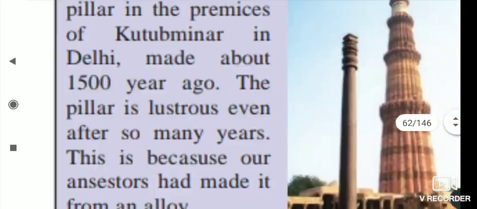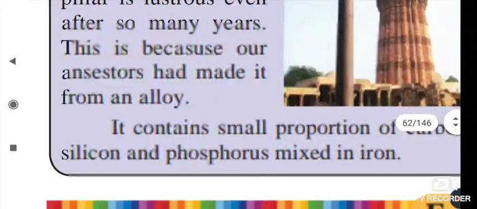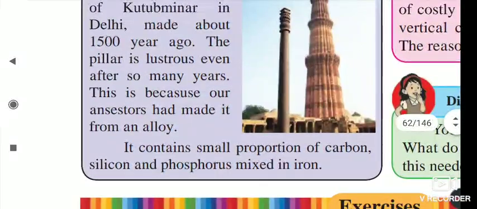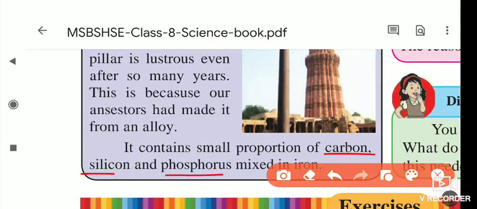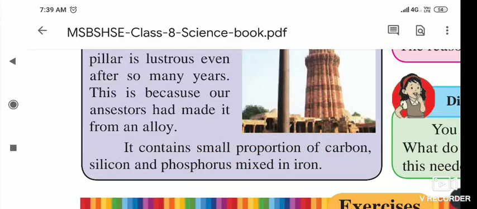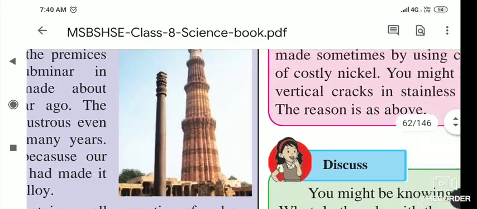It is not rusting because our ancestors also knew how to make an alloy. It contains a small portion of carbon, silicon and phosphorus mixed inside the iron. They add carbon, silicon and phosphorus in a small proportion, and that's why it does not rust. So it is also an alloy.